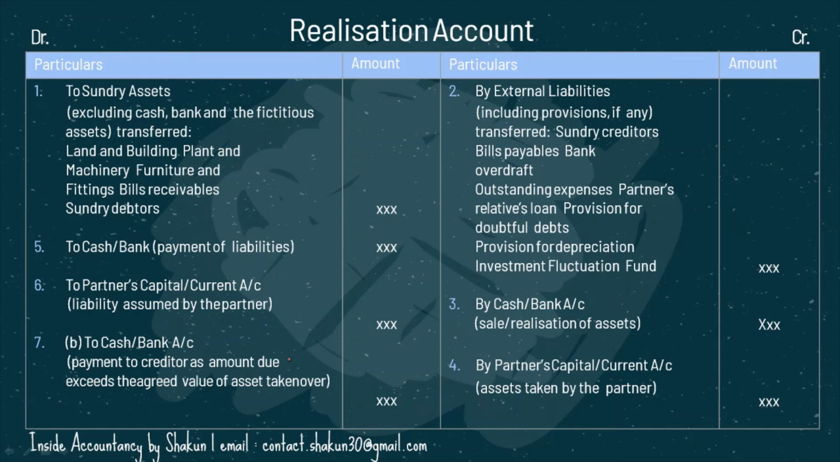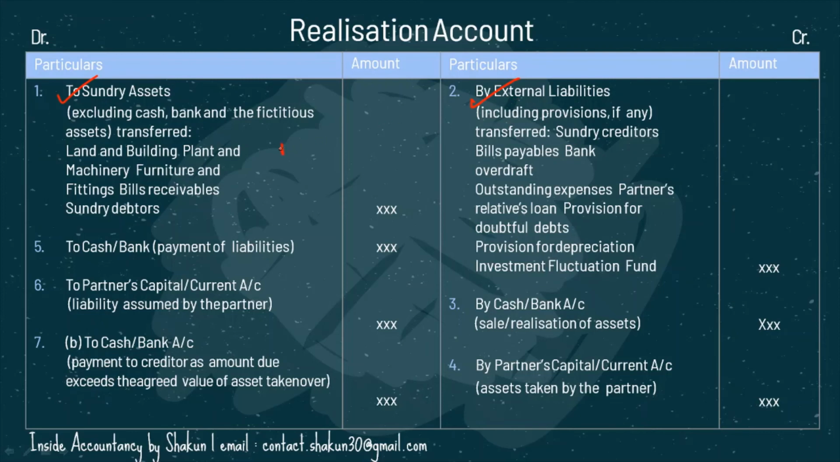Now I am going to show you the realization account, the format of realization account, which we will be discussing in the next video. So this is the way the realization account will show. So all the assets and liabilities which were written off are shown here. If you notice here, for closing of the assets, our entry was realization to sundry assets. So that has been posted here on the debit side. For closing of the liabilities, our entry was liabilities account DR to realization. So that has been posted here on the credit side. So I'm just briefly telling you how the postings have been made.